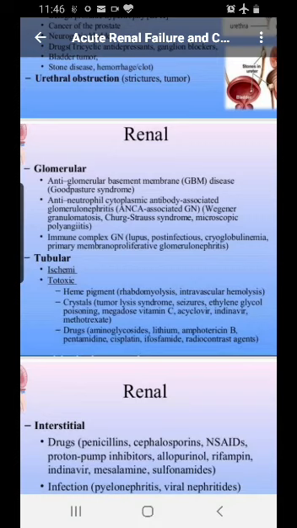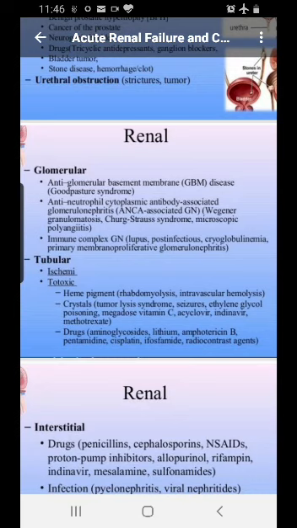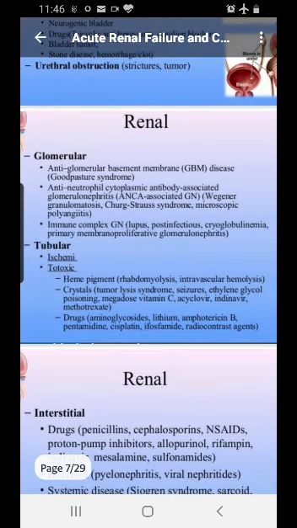The glomeruli is inside the Bowman's capsule, and there are the afferent and the efferent vessels. Those are the vessels which get destroyed in all these autoimmune conditions and any immune conditions. What happens is, you remember in Goodpasture syndrome, there's an antibody known as anti-GBM antibody, which goes and acts against the antigen in the basement membrane of the glomeruli. As a result, the glomeruli are damaged.